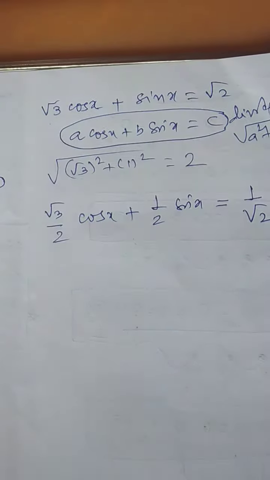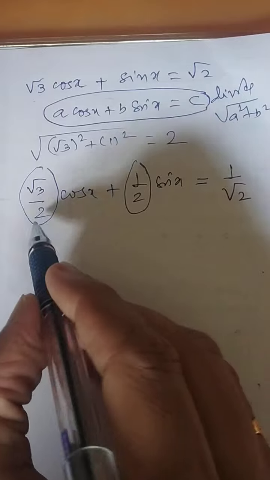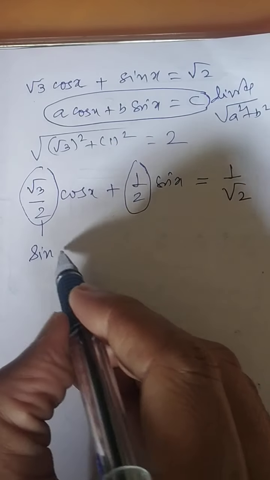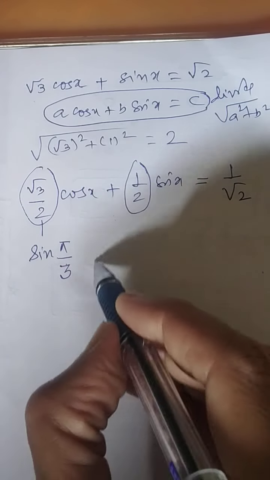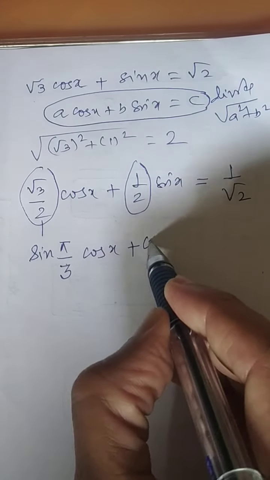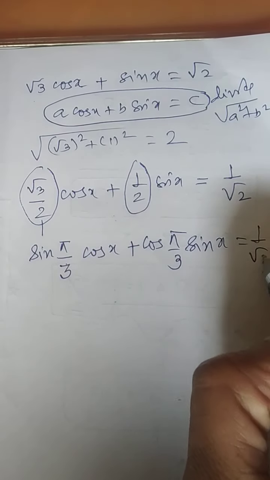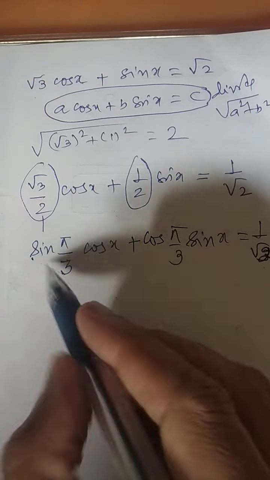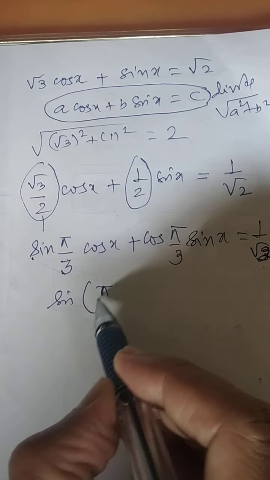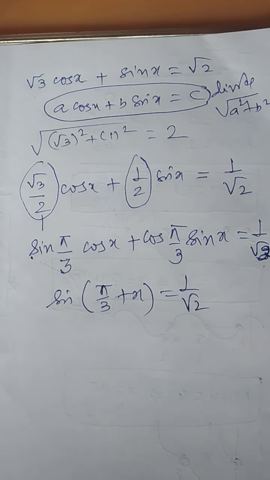Now once you do this step, these are known angles. Sin of π/6 or cos of π/3: over here cos x, with √3/2, is cos of π/3, and over here sin x has 1/2. Now you know this is sin a cos b + cos a sin b. So it will be sin of (a + b) = 1/√2. Do you agree?